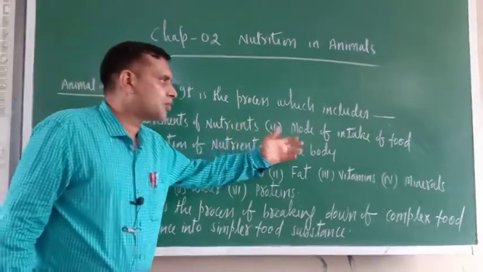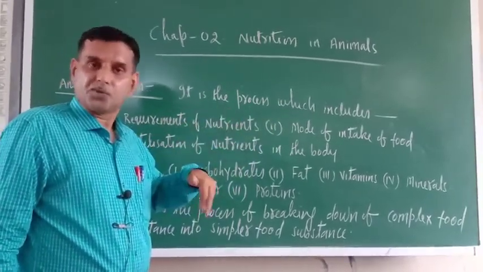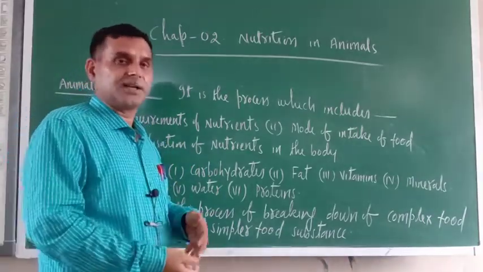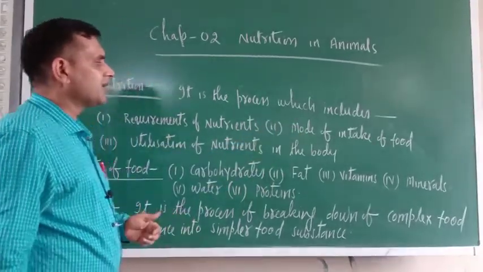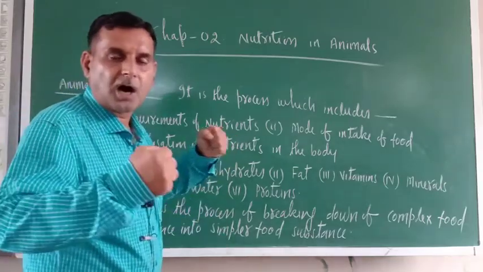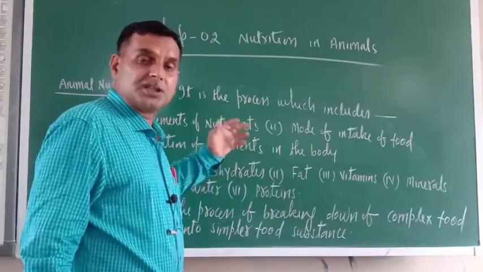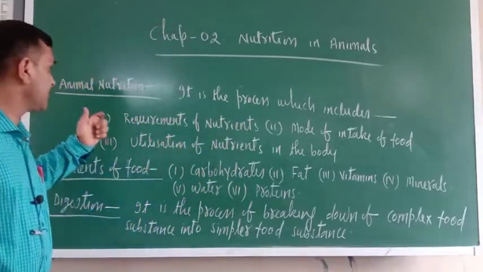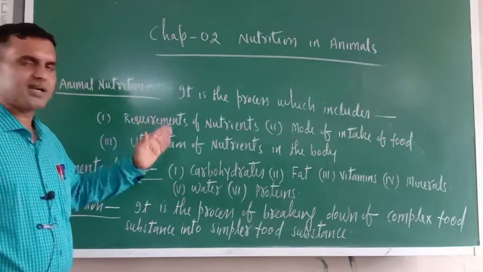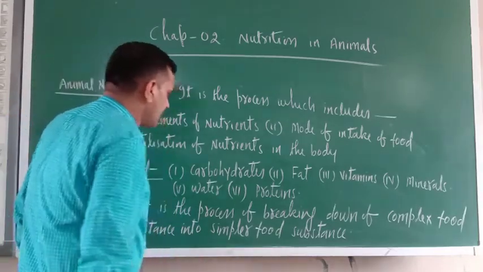The second thing is the mode of intake of food. How can we take food in? By chewing, by swallowing, by sucking, isn't it? That is the mode of intake of food. The next one is utilization of nutrients in the body, how an animal utilizes its nutrients. So these are the three things included in animal nutrition: requirements of nutrients, mode of intake of food, and utilization of nutrients in the body.